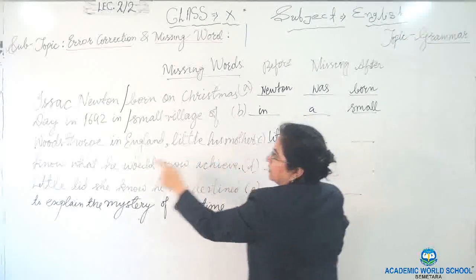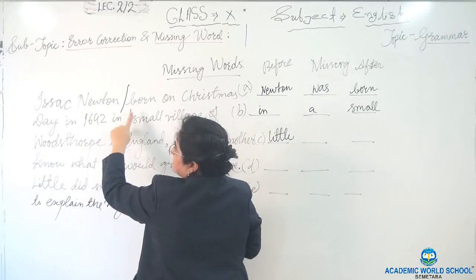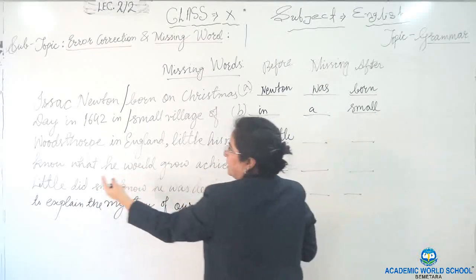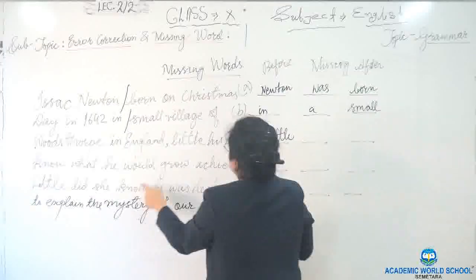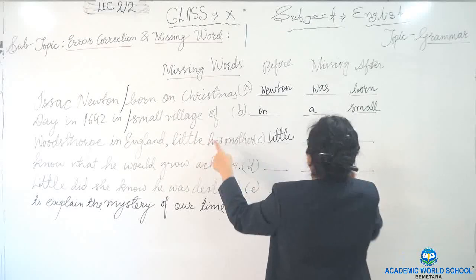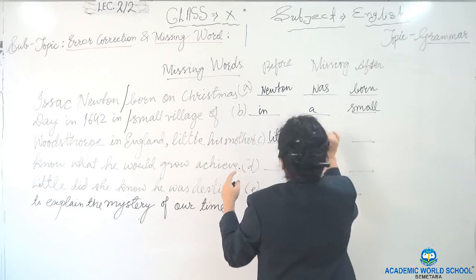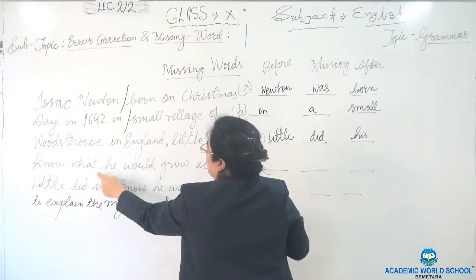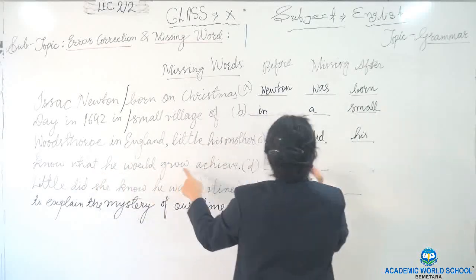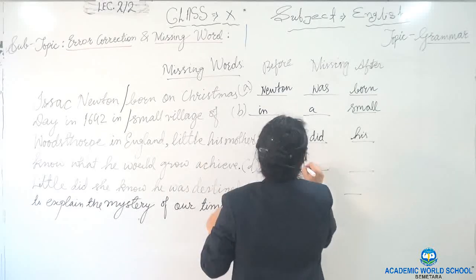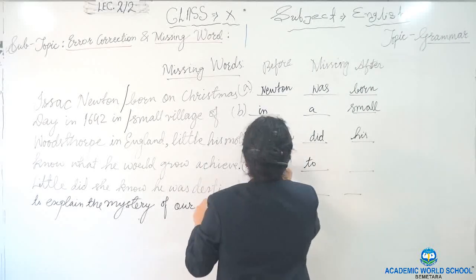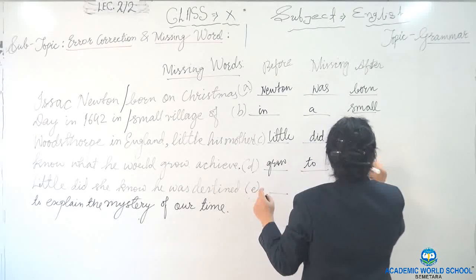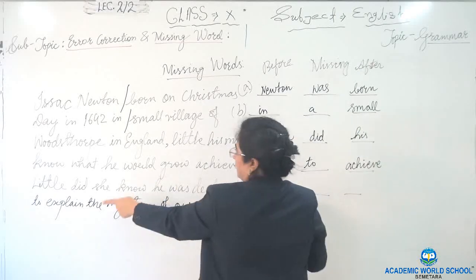Little his mother know. If we are talking about past tense, then how come know? Go through, we have already done the reading. Little did she know. So here it should be little did his mother know what he would grow to achieve. That is an infinitive, we have to make grow to achieve.